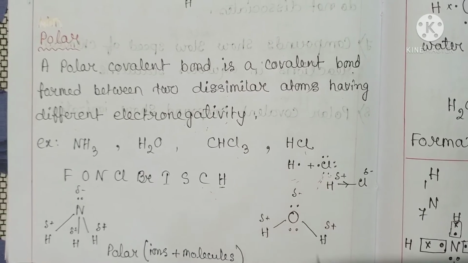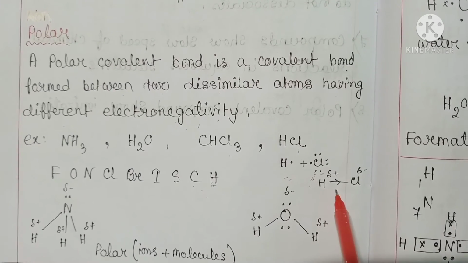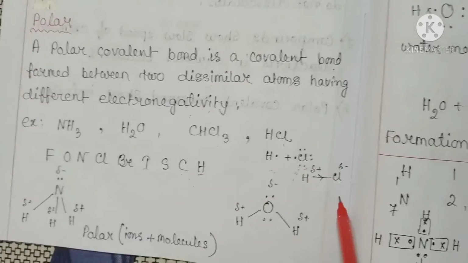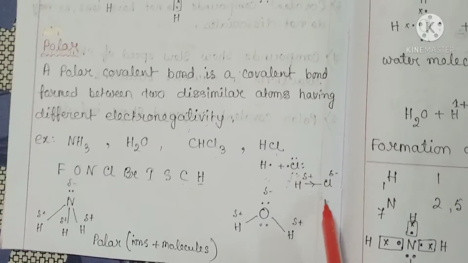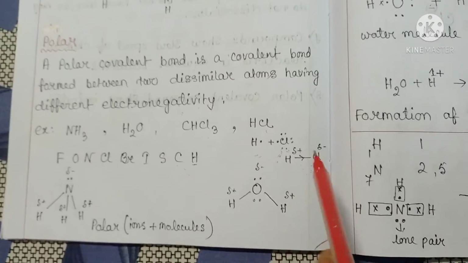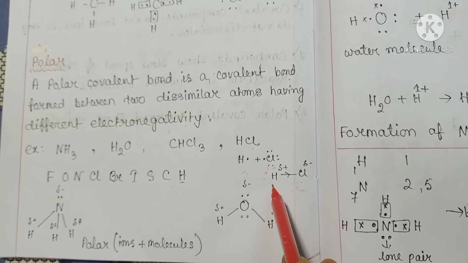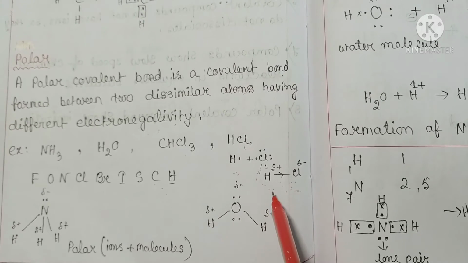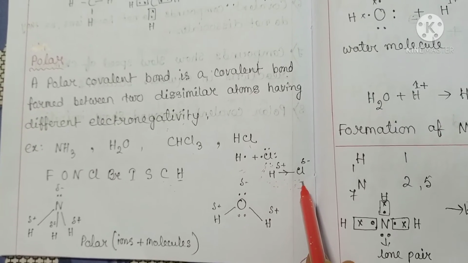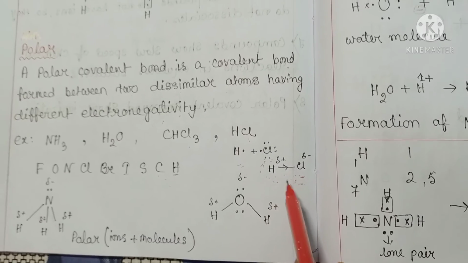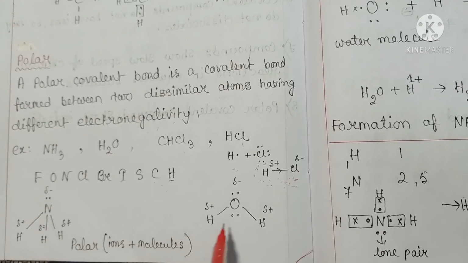Therefore, chlorine attracts the shared pair of electrons towards itself and the negative charge is shifted towards the chlorine atom, thereby developing a slight negative charge here, and the hydrogen atom develops a slight positive charge. This is represented as delta positive and delta negative. So, HCl is a polar covalent compound, the same as NH3 and H2O.